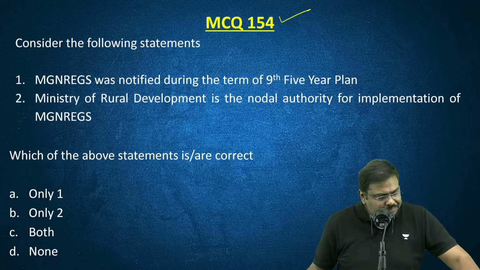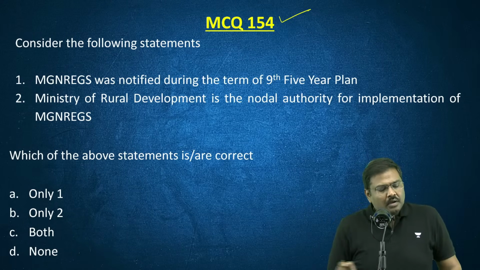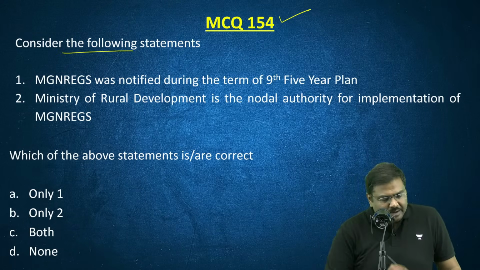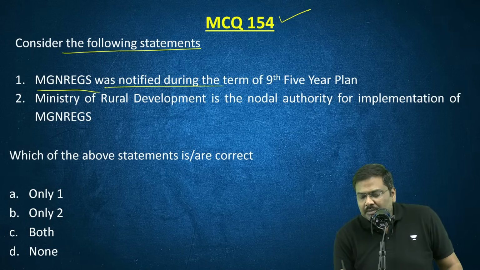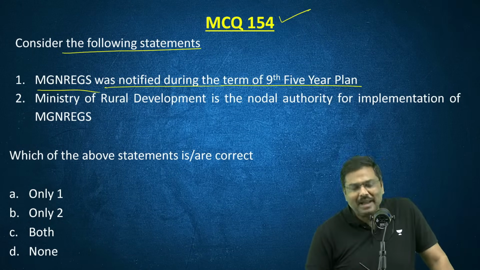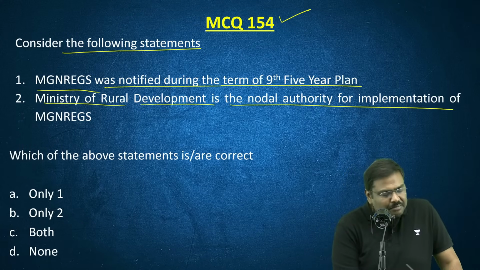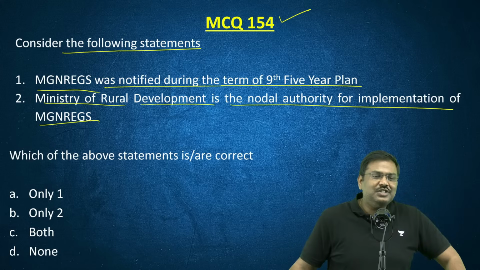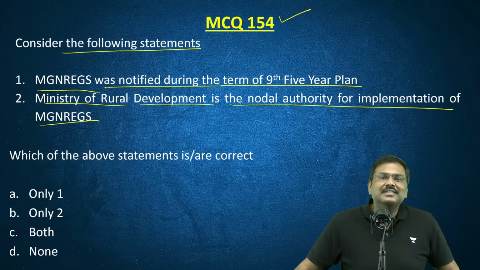Please solve the MCQ. Quickly, please solve the MCQ. Consider the following statements. MGNREGS was notified during the term of 9th 5-year plan. Ministry of Rural Development is the nodal authority for the implementation of MGNREGS. Only first one is correct, second one is correct, both or none. Quickly tell me what is the answer.